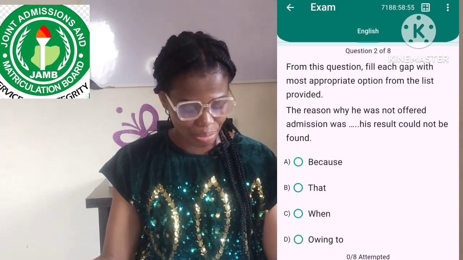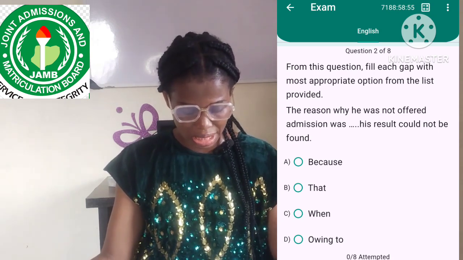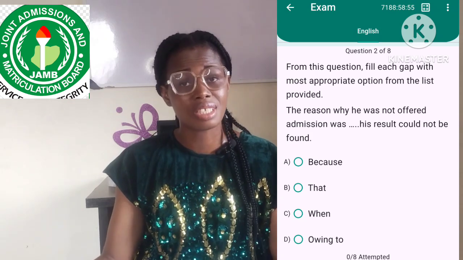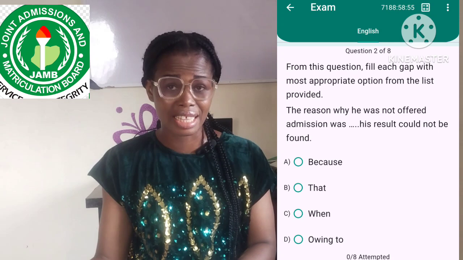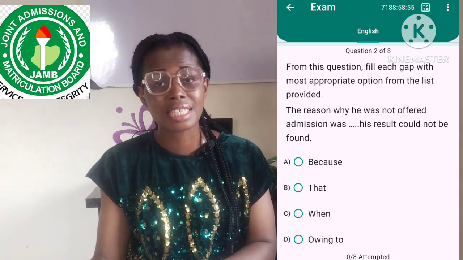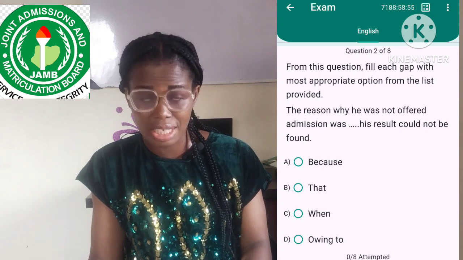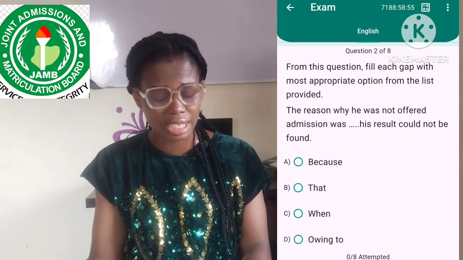Now, option A, because. The reason why he was not offered admission was because his results could not be found. Now, this is incorrect. Okay, why is it incorrect? There is redundancy here. There is too much wordiness in the use of because in this sentence. The use of because in this sentence will lead to what we call tautology, or redundancy.